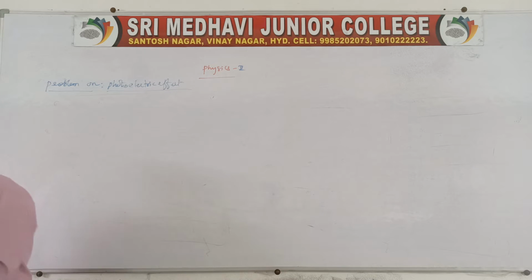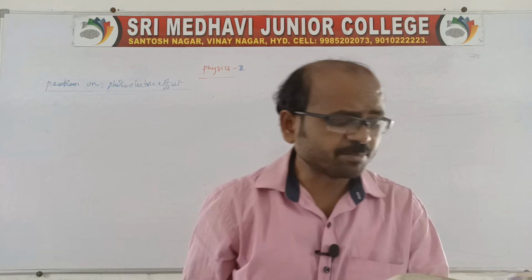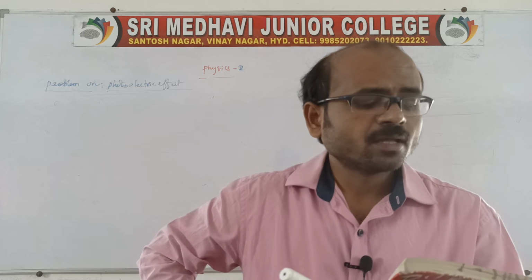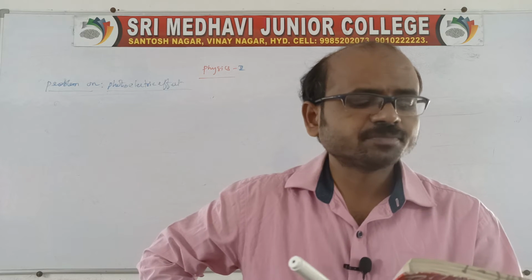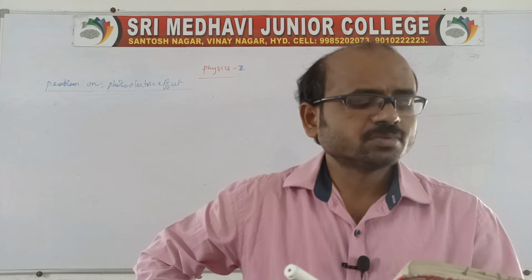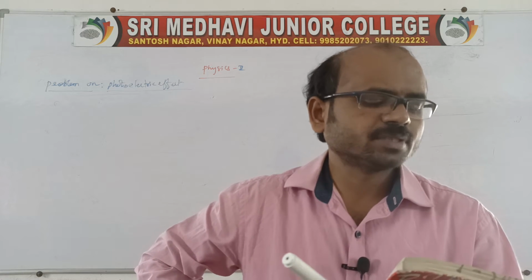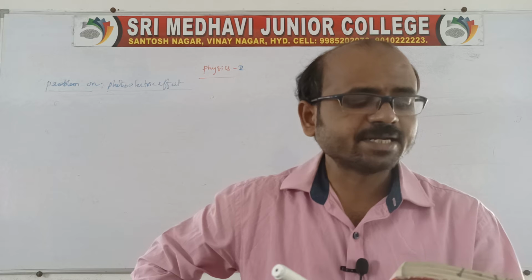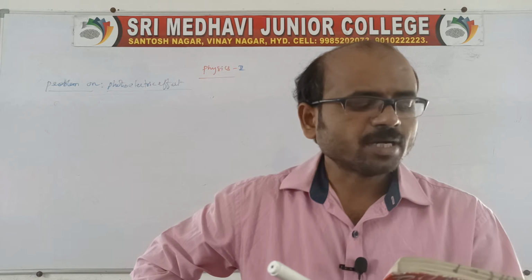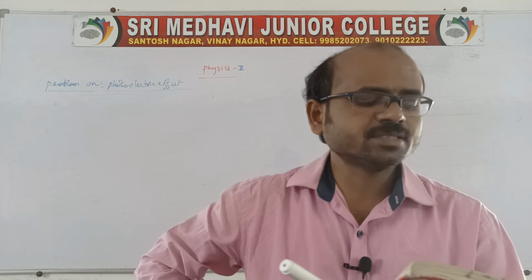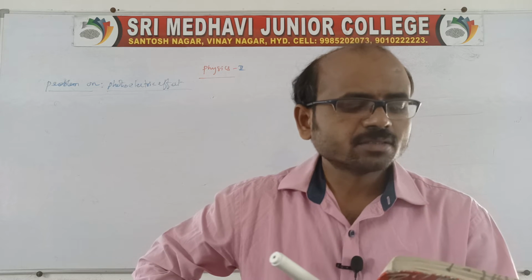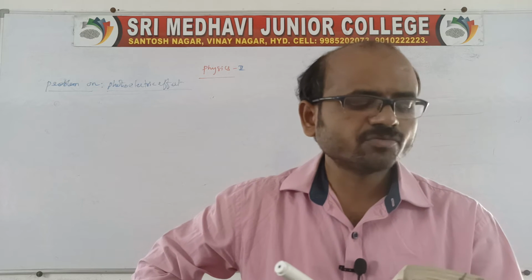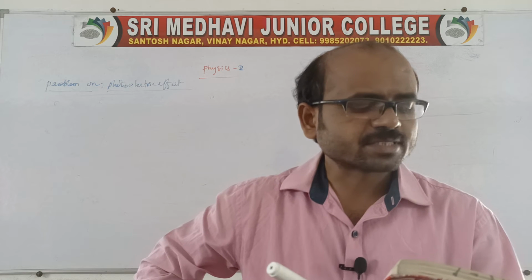Coming to the next one, I want to say one more problem on the same basis. So, the question is given as: if 5% of energy supplied to an incandescent light bulb is radiated as visible light, how many visible light photons are emitted by a 100 watt bulb? Assume the average wavelength of all possible photons to be 5600 angstroms.